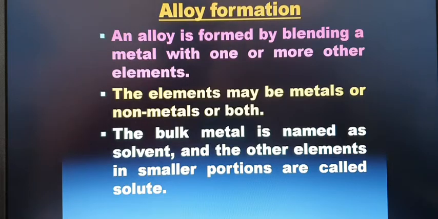The elements may be metals or non-metals or both, but an alloy contains at least one metal. The bulk metal is named the solvent. That means the metal with a high percentage is the solvent, and the other elements, metal or non-metal, in smaller proportions are called solute.